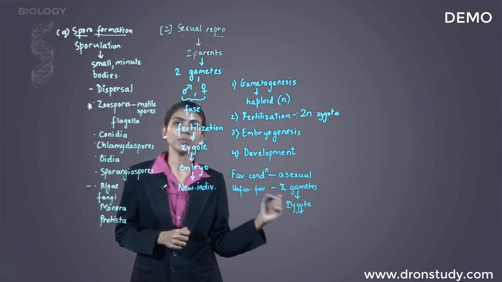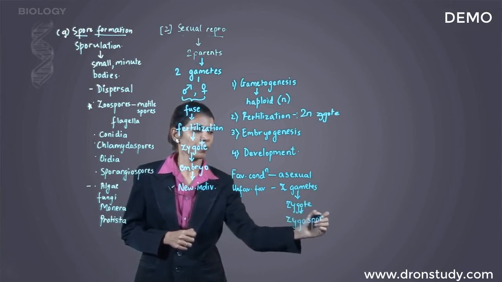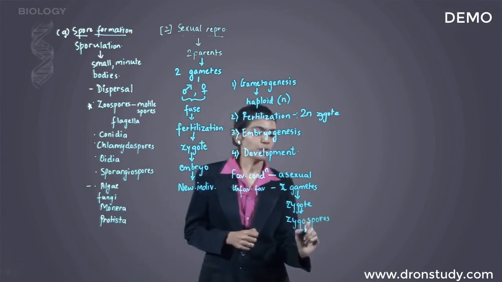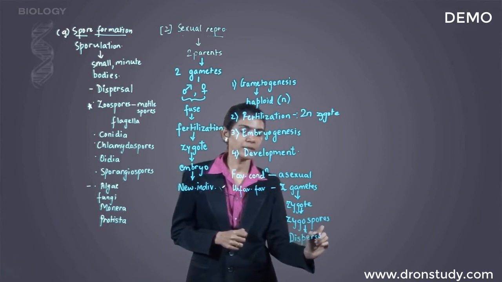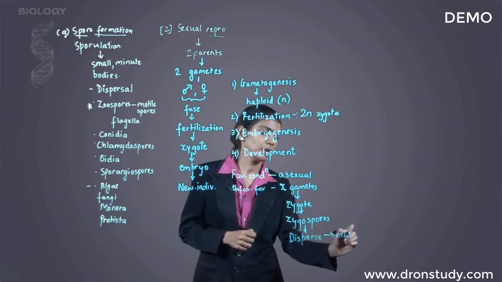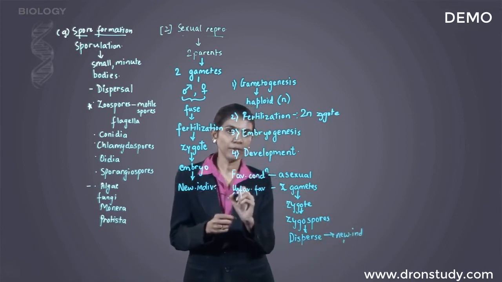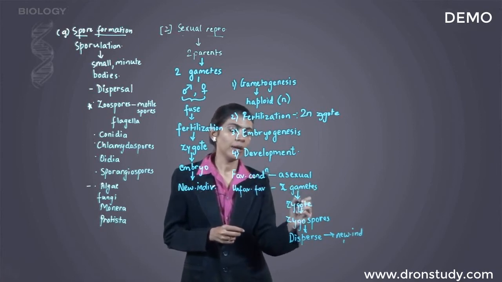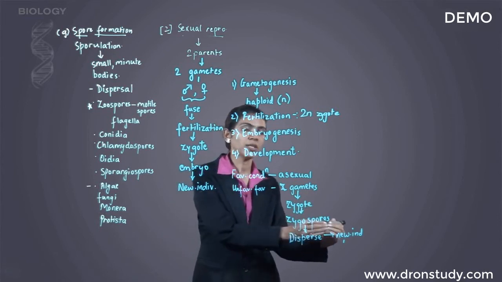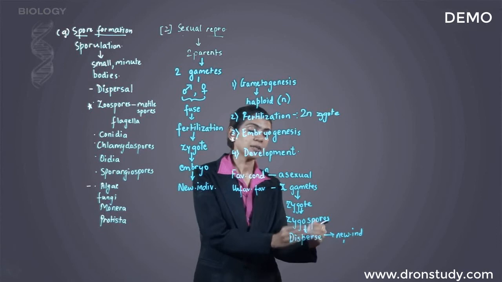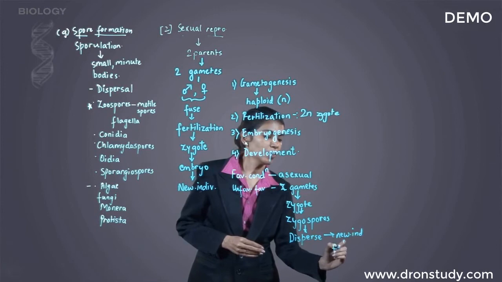Zygote then further forms spores, that is, it forms zygospores. These zygospores will then disperse, so they spread. And after dispersal, they will form the new individual when the conditions turn favorable, only then. So when the conditions are unfavorable, gametes will be formed, and then zygote forms the zygospore. Zygospores will disperse, and when the condition turns favorable, the dispersed zygospore will form the new individual. So here the new individual is formed only in favorable condition.